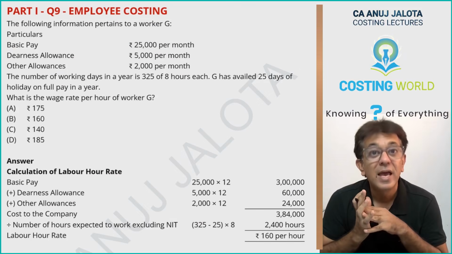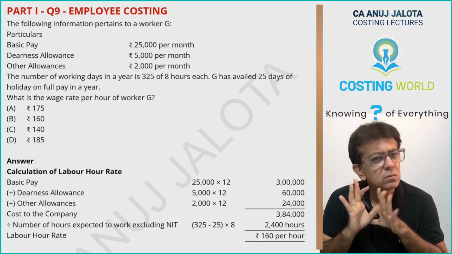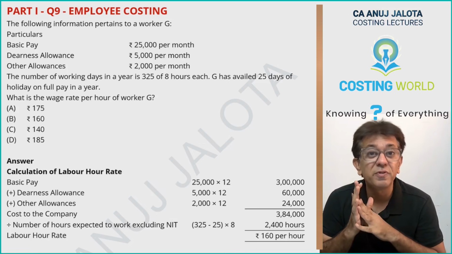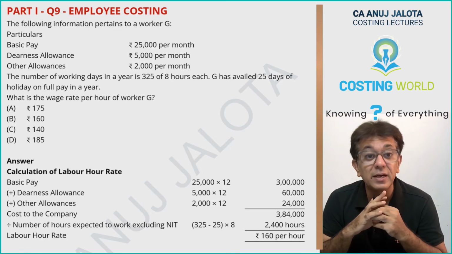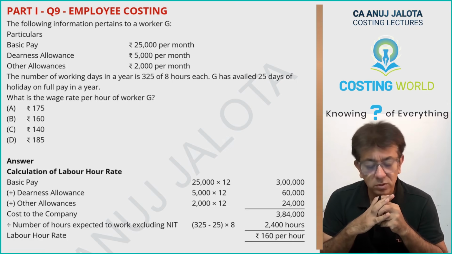Employee costing, chapter number 3. Almost the same category of question. You have to find out the labor hour rate. Labor hour rate is nothing but CTC divided by the number of hours the worker is expected to work, excluding normal idle time. So let's start it off.